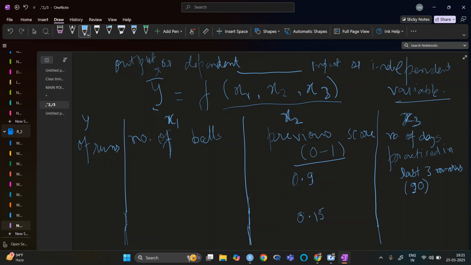So based on the independent ones, we try to find the dependent one. So when we do linear regression analysis, what makes it better?